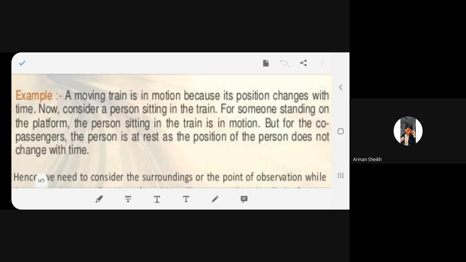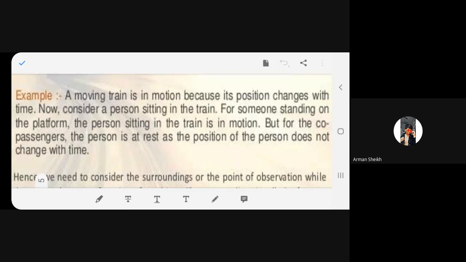So I am on the platform. For me, you are moving in the train. You agree with me? Now leave me. Now I am the surrounding. So with my reference, I find that the train is moving. Understand? Now you are with your friend in the train. Yes or no? Yes, ma'am.